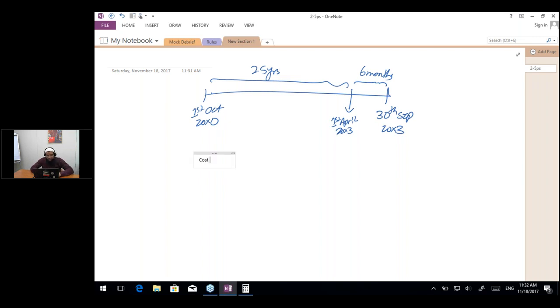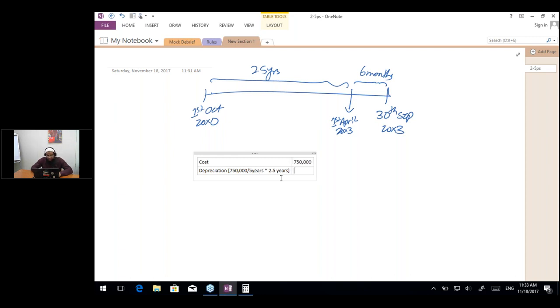Okay, now I'm going to write that the cost of the asset was actually $750,000. And the depreciation is going to be $750,000 divided by 5 years, which was the life of the asset, into 2.5 years, which would give us the accumulated depreciation till the date of revaluation.